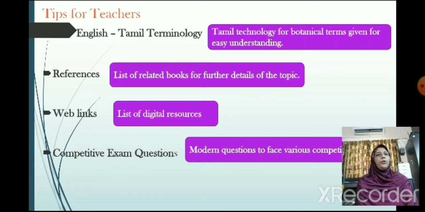In the textbook you would have seen English-Tamil terminology, which represents Tamil terminology for botanical terms given for easy understanding. References, a list of related books for further details of the topic. Web links, a list of digital resources. Competitive exam questions, mainly for the students, modern questions to face various competitive exams.